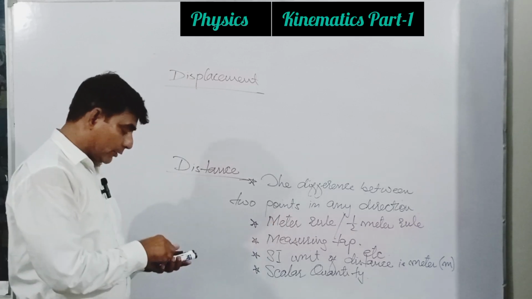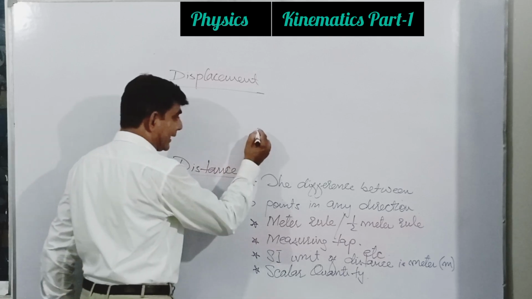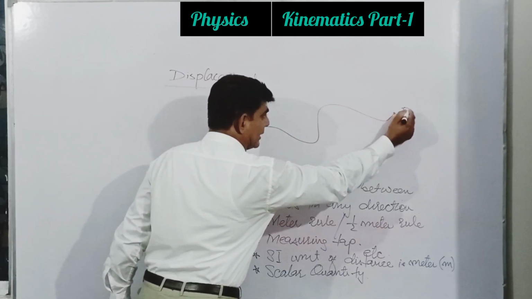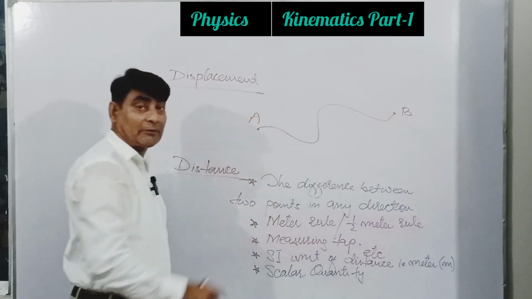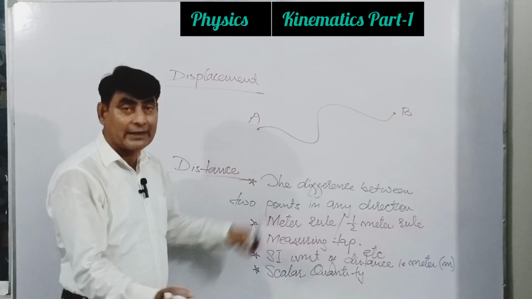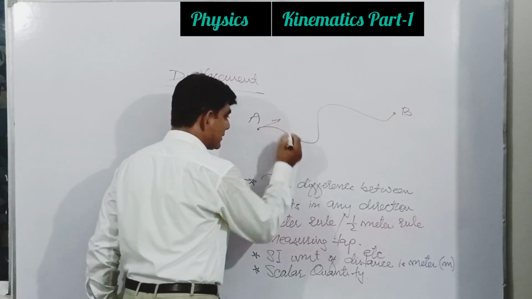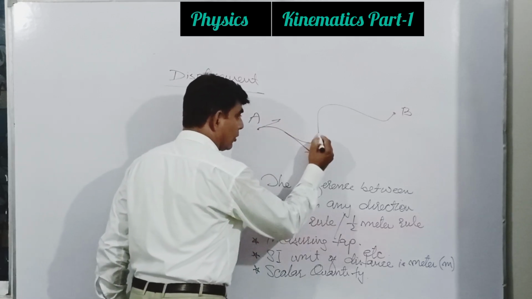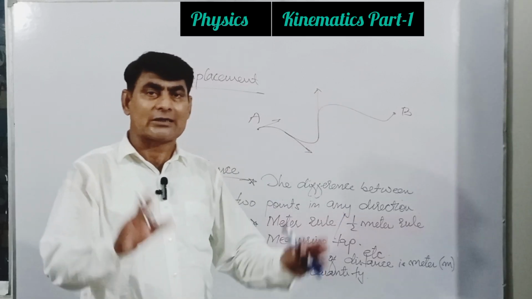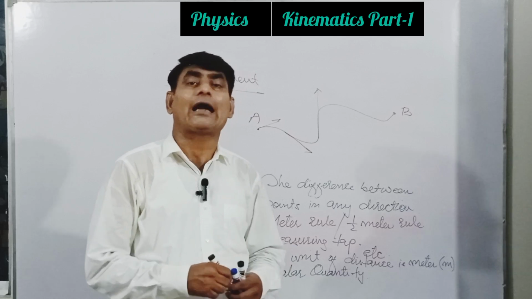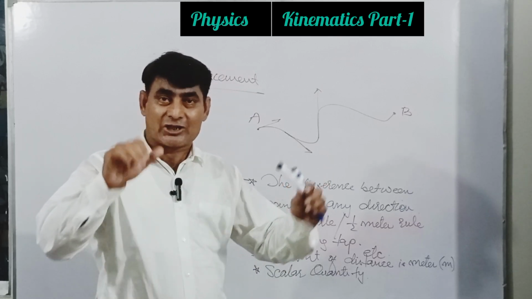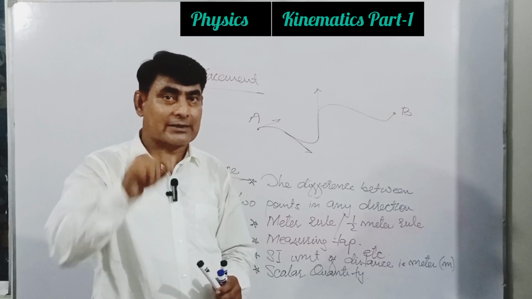Okay, I consider 2 points, point A, and like this is point B. Now the difference between these two positions is distance in different directions. Over here the direction like this, over here the direction like this. So it means there is no specific direction. But if we are moving in some specific direction towards the destination, it must be the shortest distance.